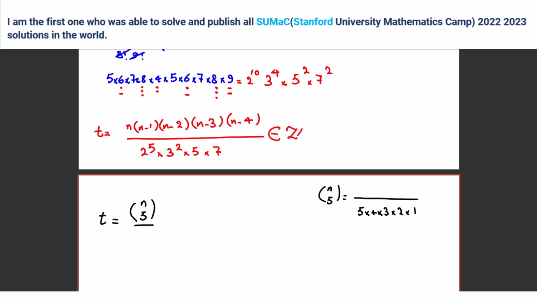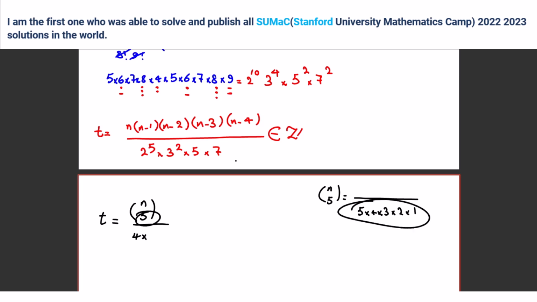Wait, you're confusing me. It should be times 5 factorial divided by 2 to the 5 times 3 squared times 5 times 7. Why are you dividing?